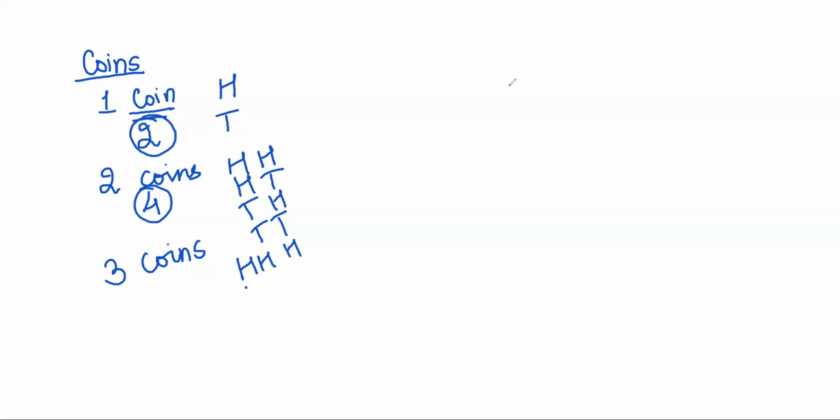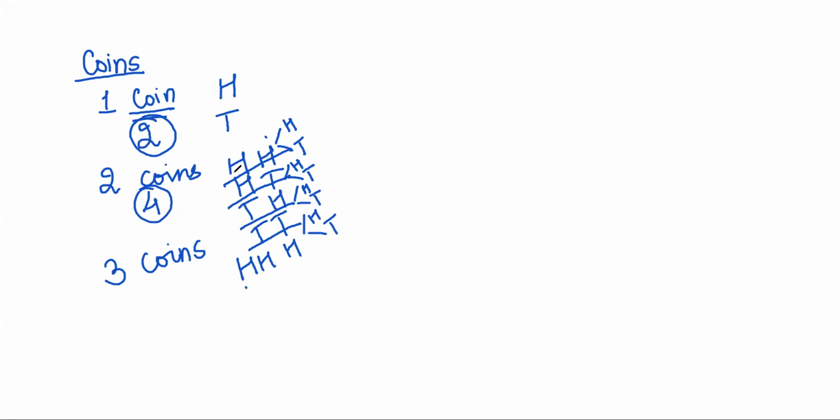What I want you to understand is that there were two coins, and the possibilities for two coins were four, right? Now with the third coin coming in, this possibility could already be there and there could be a head or tail here. This possibility could be there and a head or tail here.